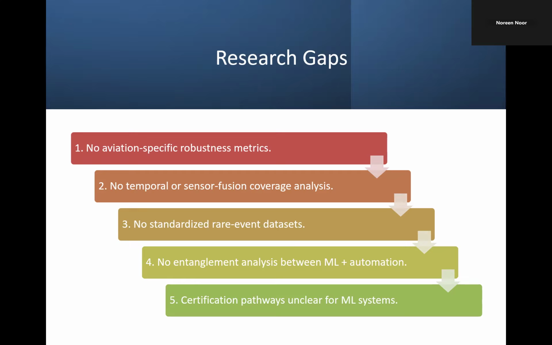And the third thing is no digital twin simulation. What is that? Researchers rarely test machine learning in realistic aircraft environments. And the fourth one is no entanglement testing. So, no analysis of how machine learning errors spread to other systems like autopilot. So these things are not covered before. And the fifth one is no certification alignment. So the safety evidence is not even being produced. These gaps collectively explain why machine learning is not yet certified or certifiable for safety-critical aviation uses.